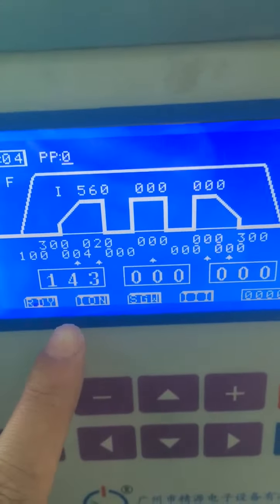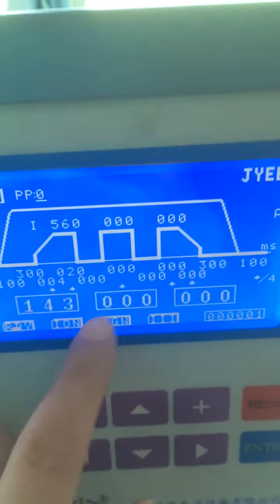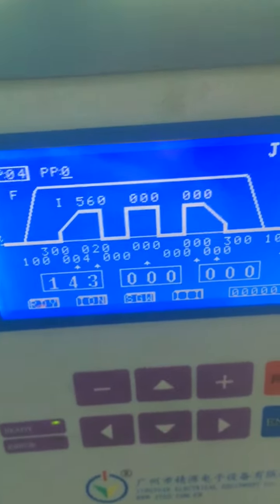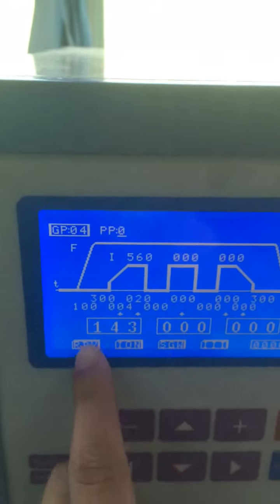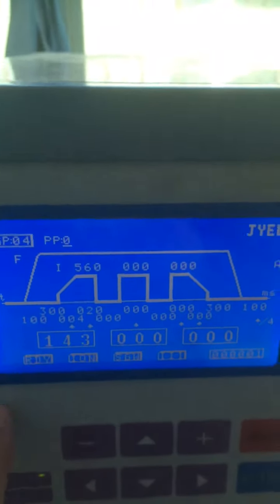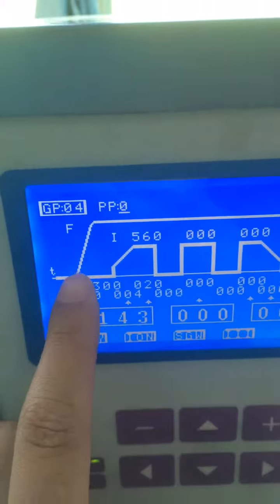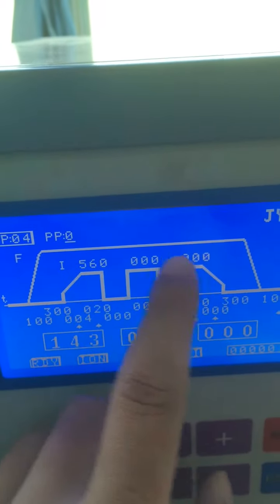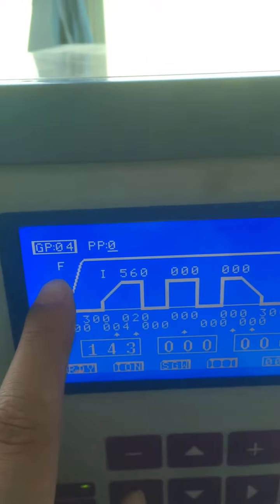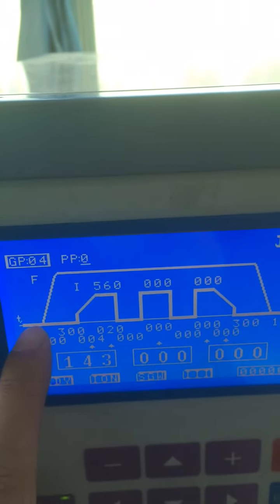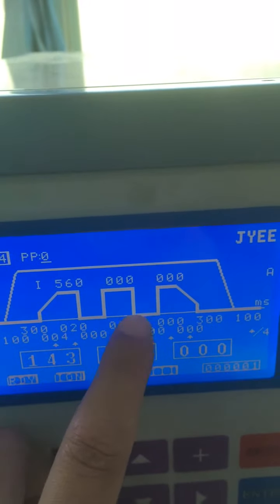Now let me introduce the meanings of the parameters on this screen. It's very simple. It's an x, y axis. There are two curves. The first curve is the force, and the second is the current waves.